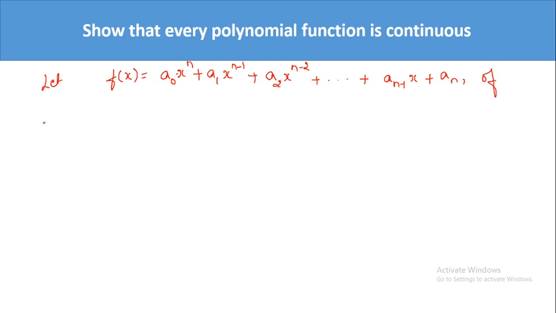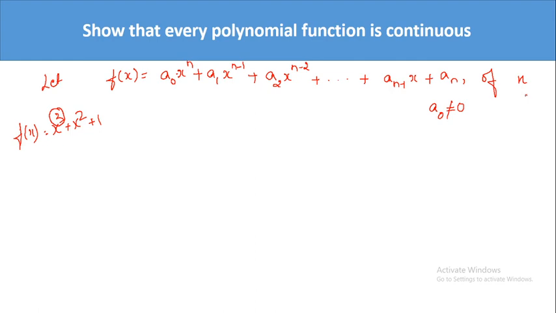Degree means the maximum power of x. Suppose you have f of x is equal to x cube plus x square plus 1, then the degree of this polynomial function is 3, because x cube is there. Here the degree of this polynomial function is n. If it is a polynomial function of degree n, the condition is a naught should not be equal to 0. The coefficient of x to the n should not be 0 always.